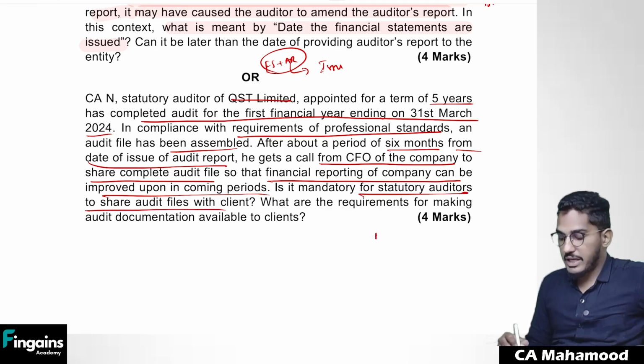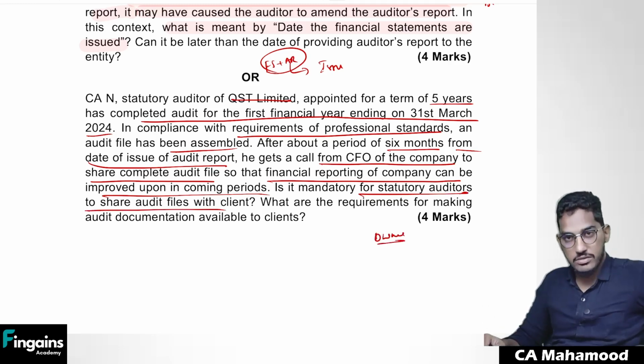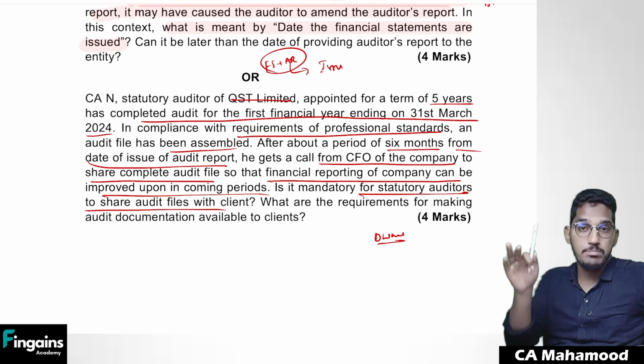No. So here they are asking about ownership of the audit documentation. Who is the owner of audit documentation? Auditor. Is he under mandatory obligation to share the copies with others? No. It is at his discretion. If he wants, he will share the copy to anybody. If he doesn't want, he will not share it. There is no compulsion on the auditor.